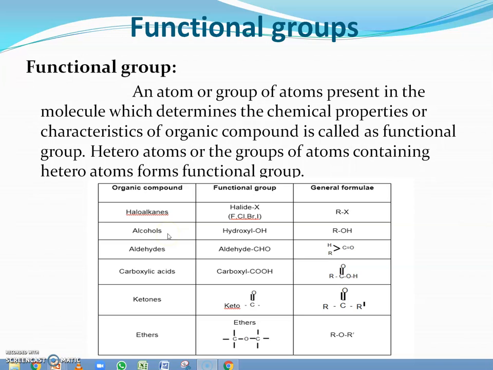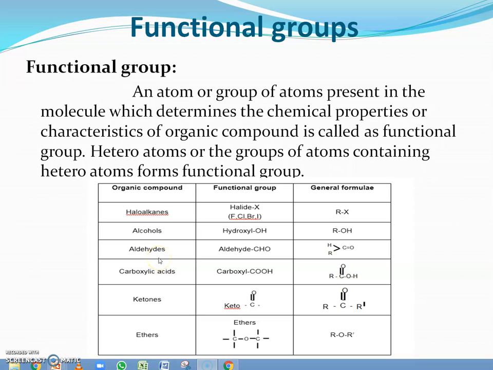In the case of alcohols, the functional group is OH, which is called a hydroxyl group. The general formula of alcohols is ROH. Here R is an alkyl group while OH is the functional group, that is, the hydroxyl group.